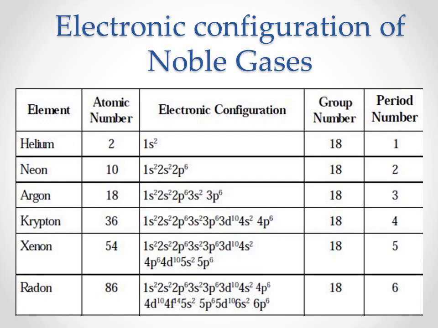When we go through electronic configuration, except helium, all elements have stable ns2np6 valence shell electronic configuration. Therefore, these elements do not react chemically and they are referred to as inert gases.